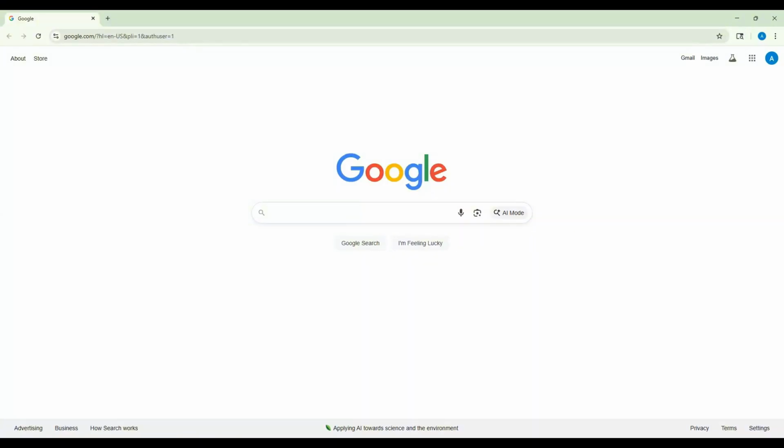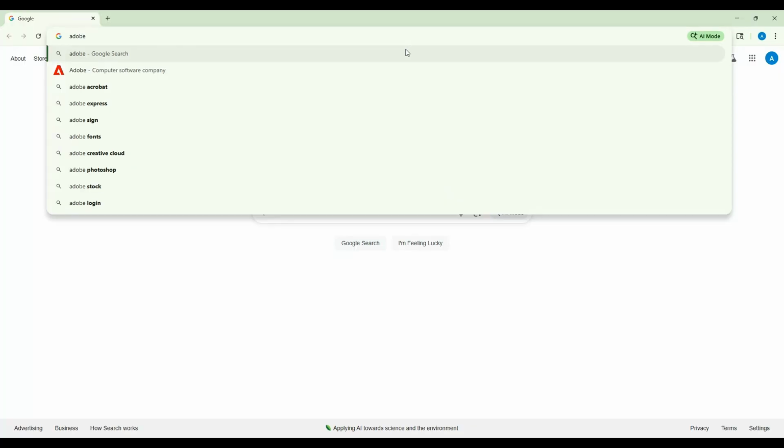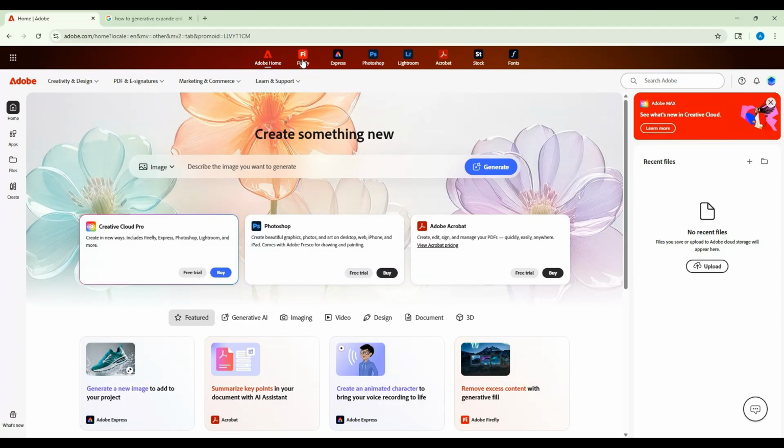So first, go to adobe.com. If you don't have an account already, sign up with your Google account, it's free. On the app bar here at the top of the screen, we see there are multiple Adobe products, some are free and some are paid, but we are going to choose Firefly.